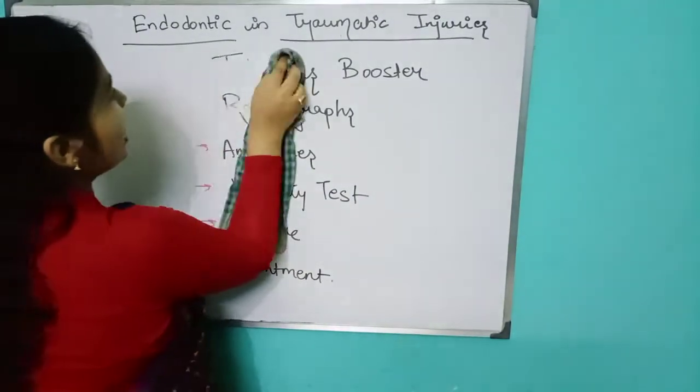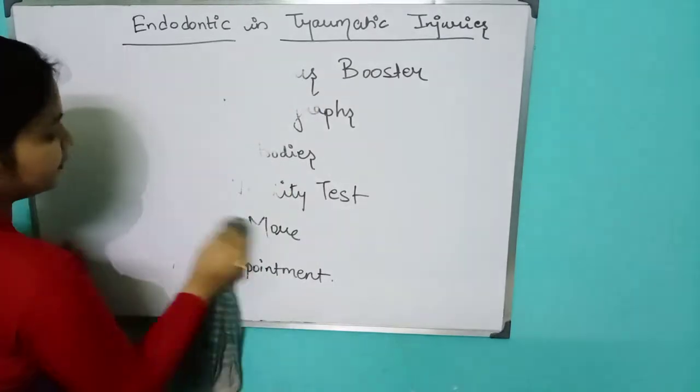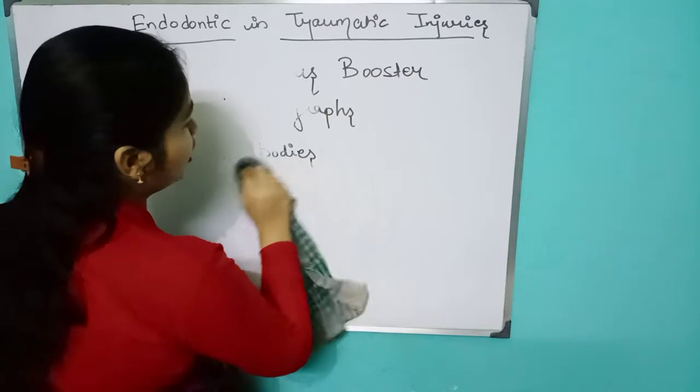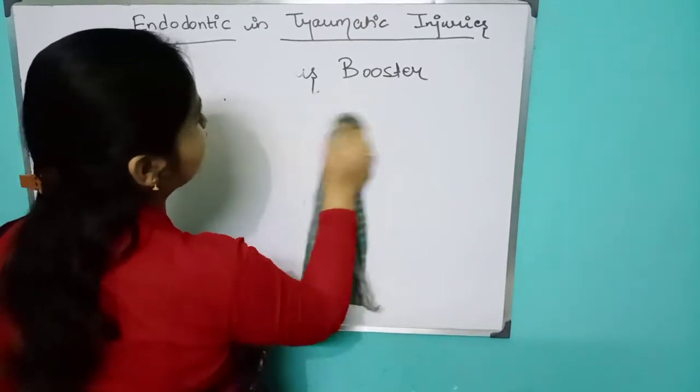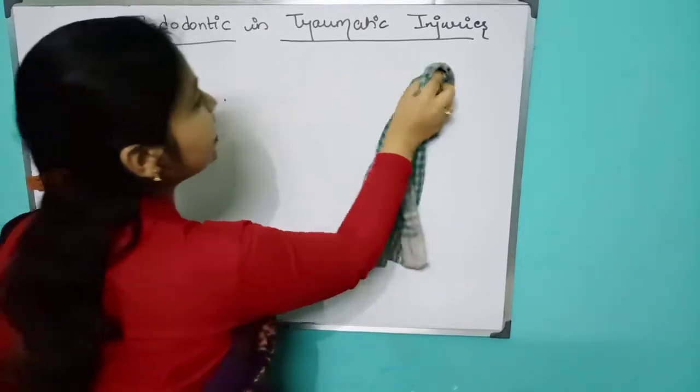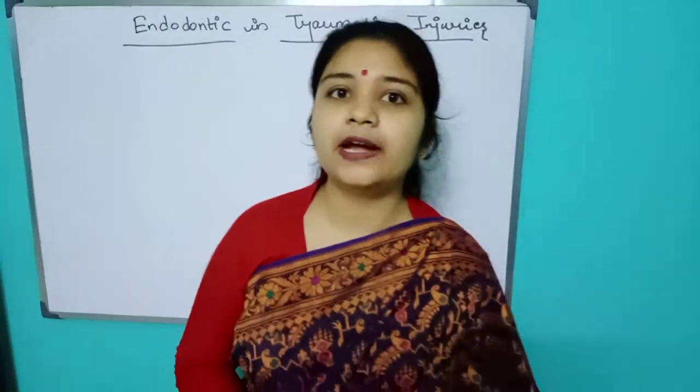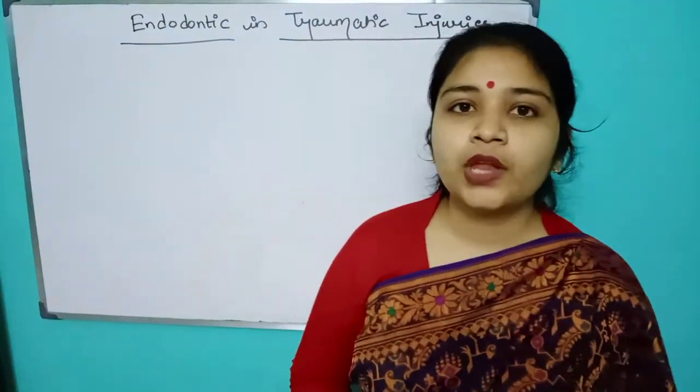Now I start with the difference between complicated fracture and uncomplicated fracture. If you see my previous videos, I have already made a video on traumatic injuries.